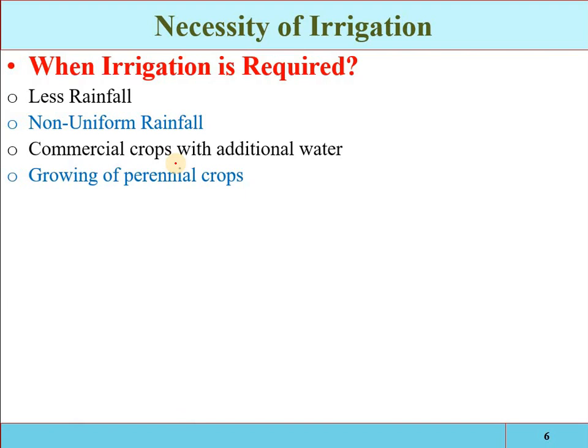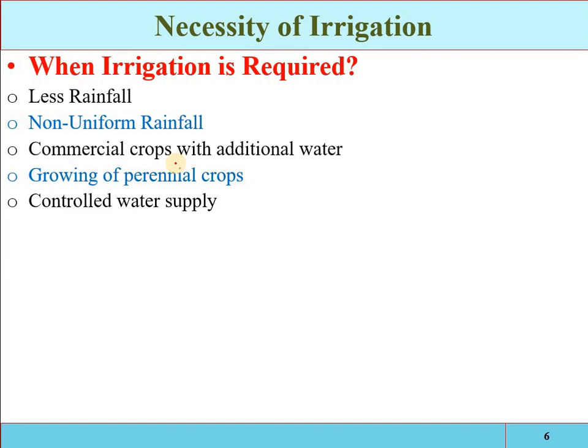Third one is the growing of the perennial crops. Perennial crops are those crops which require the water throughout the season. Those crops can be grown throughout the season, and as we know the rainfall will not be available throughout the season, so again irrigation will be required. Those crops which require the water throughout the season, then irrigation will be required.